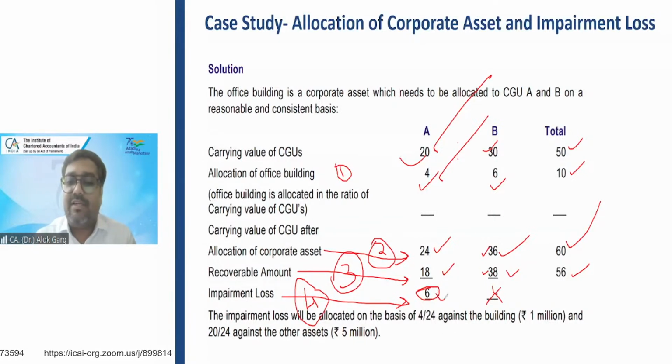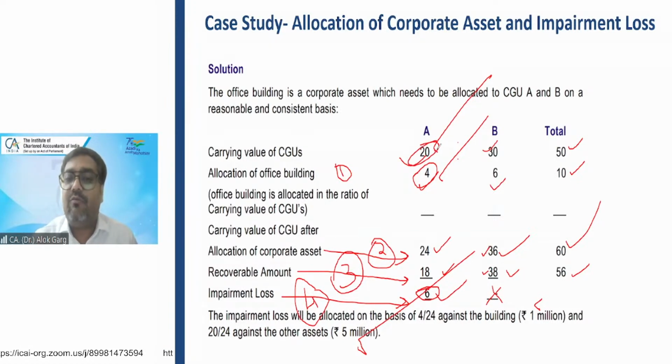So 6 million is the total impairment loss. 6 multiplied by 20 divided by 24 gives you the impairment loss allocation on CGU. 6 multiplied by 4 divided by 24 will give you the impairment loss on corporate asset. 1 million is the impairment loss on corporate asset. 5 million is the impairment loss on other assets on this 20 million, right?